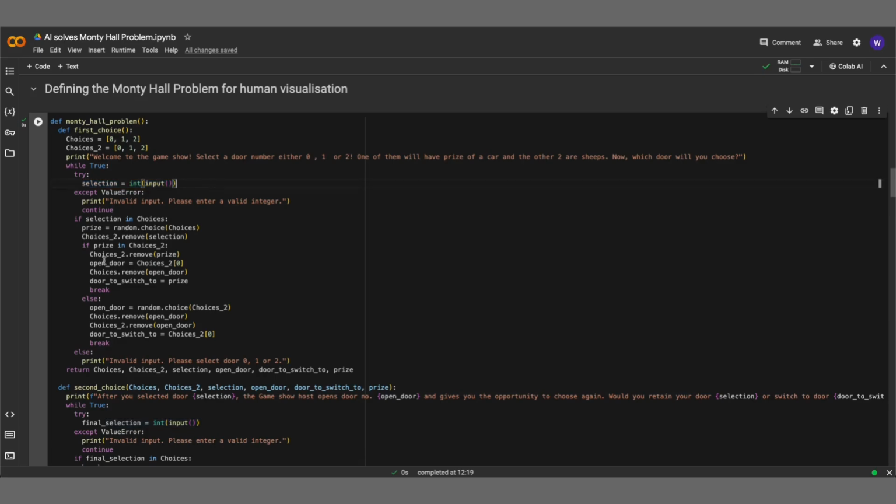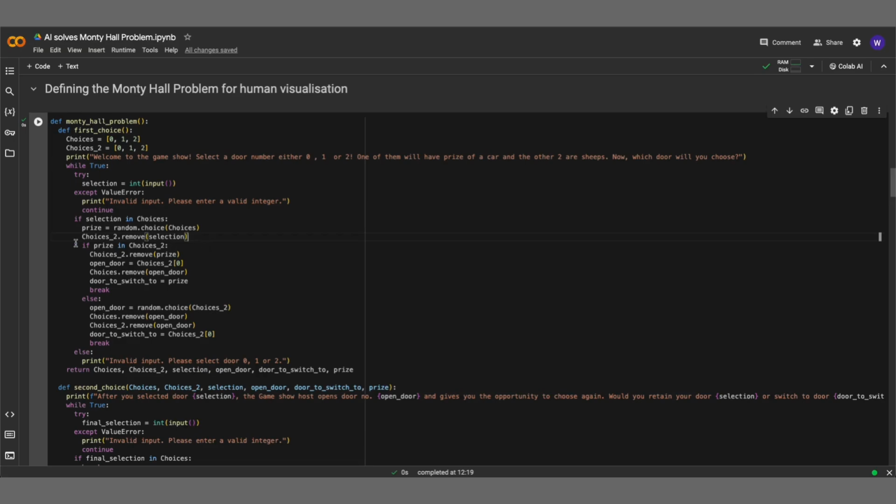The first thing inside the while loop is to have a user input box. We will also put in some exception handling here in case the player doesn't input the expected values. The exceptions which are caught here are when the player inputs string values or numbers which are not 0, 1, or 2. Once the player has provided a valid input, we will randomize the selection of the door with the prize, and remove the initial user selected door from the list choices_2. This list would be reduced to 1 element, which would be used as the open door or the door to be switched to for the user depending on the situation.